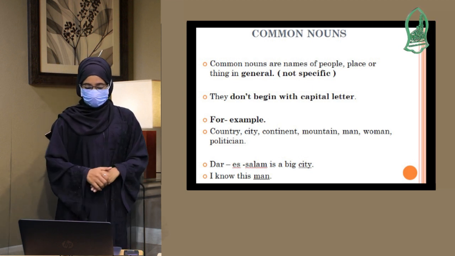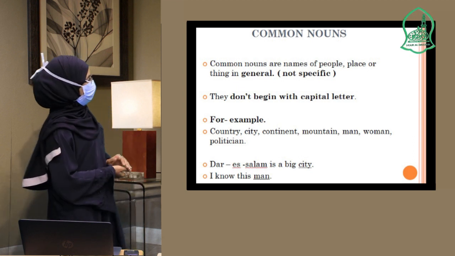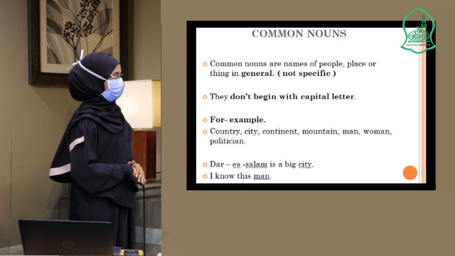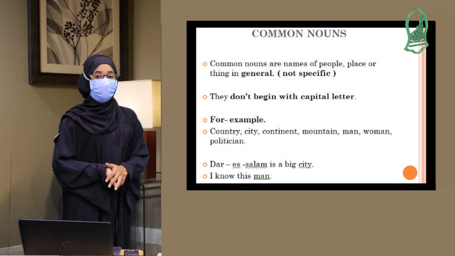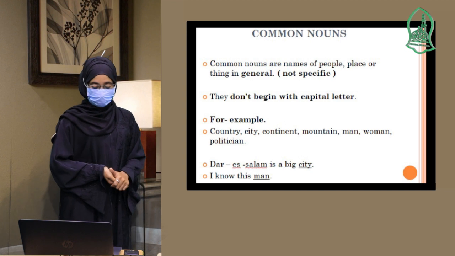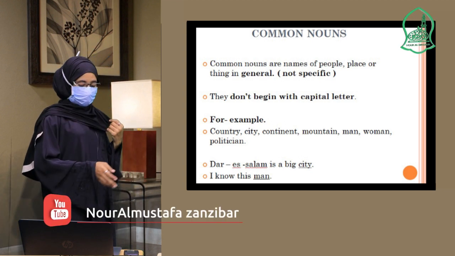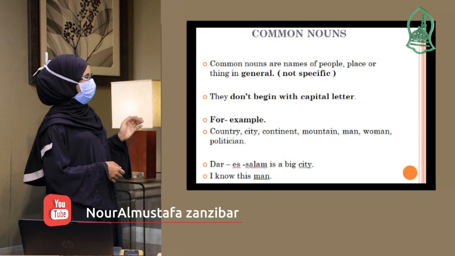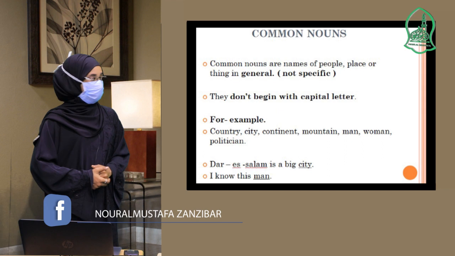For example, in the sentence "Dar es Salaam is a big city," we can see the word city has not been started with a capital letter because this is not a proper noun, it's a common noun. "I know this man." Man is also a common noun, and we can see it is not started with a capital letter.